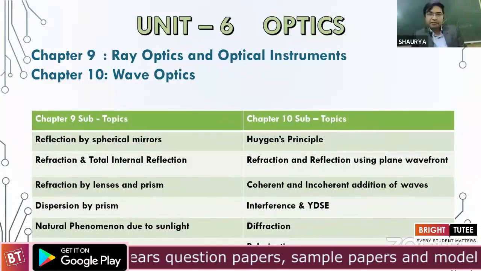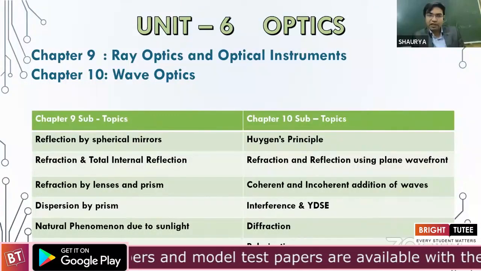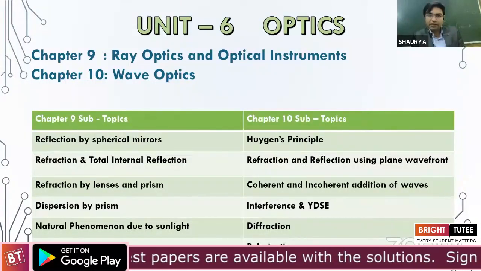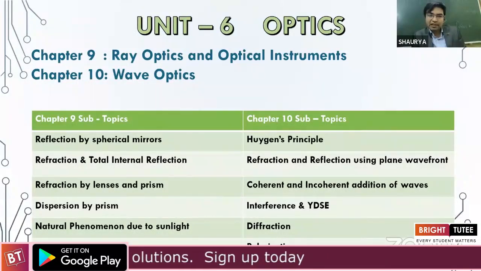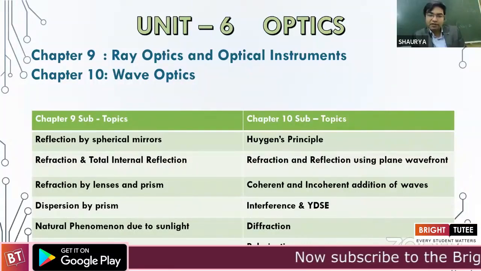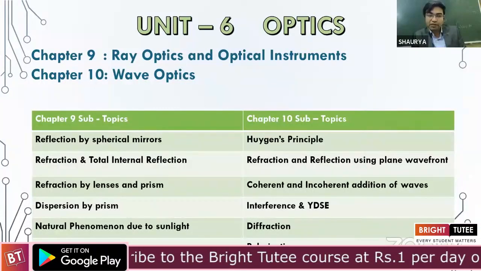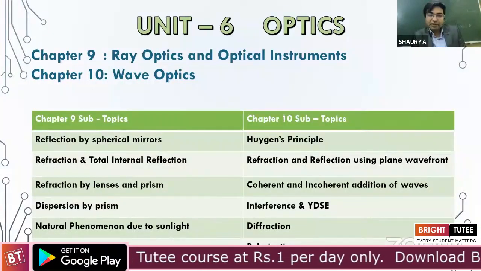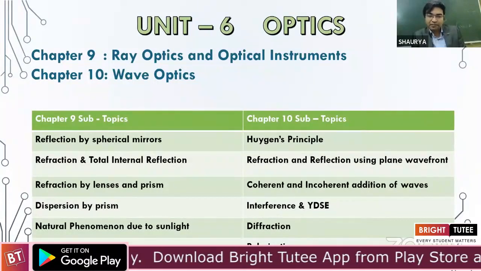Switching to the next unit, it consists of two chapters under optics. First one, as we know, is on ray optics and optical instruments with the following subtopics. We firstly study the reflection by spherical mirrors, followed by refraction and total internal reflection, and their physical applications like mirage formation and all. Next, we read about refraction by lenses, curved surface that means, and prism.